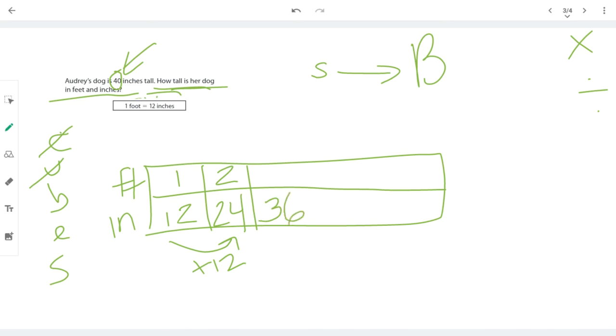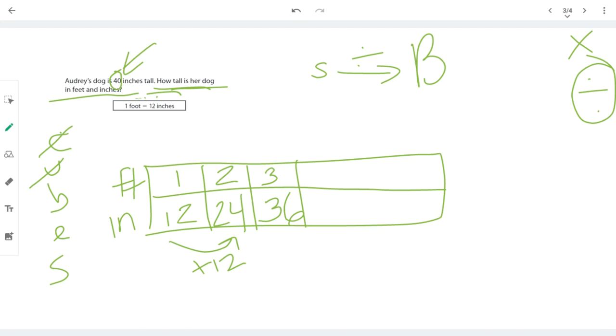Well, if I know my inches and I want to know the feet, am I going to multiply to get the feet or divide? 36 inches into groups of 12 will give me how many feet I have. That's a division problem. Small to big. Division's what I did. So I'm going to do 36 divided by 12, and I get 3 feet.